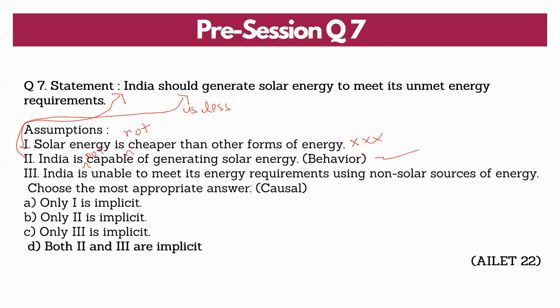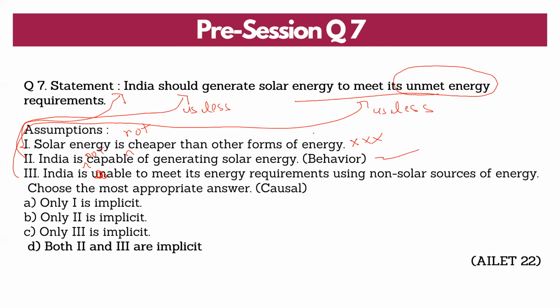India is unable to meet its energy requirement using non-solar sources of energy. Let me negate and say India is not unable. That means India is able to meet its energy requirement. If India is able to meet its energy requirement, then the talk about how it should generate to meet its unmet energy requirement becomes false. So again, this makes my statement useless. So both 2 and 3 are my right answers.